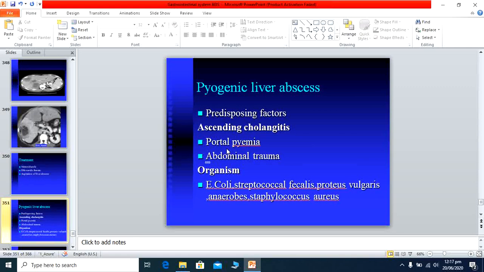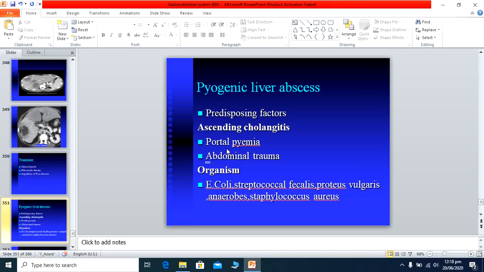Now comes the pyogenic liver abscess. Pyogenic, as the name says, means pus formation. Patients with pyogenic liver abscesses are usually old persons and have some predisposing factors, like ascending cholangitis. This results from biliary obstruction due to some stone or stricture or some neoplasm.